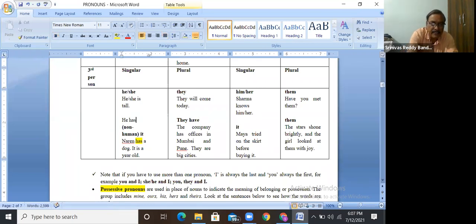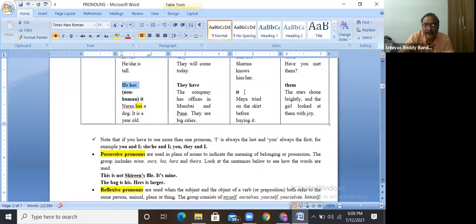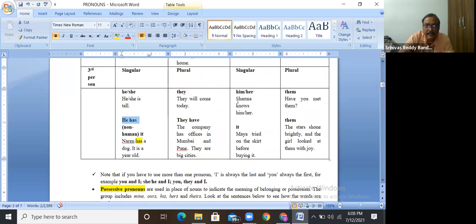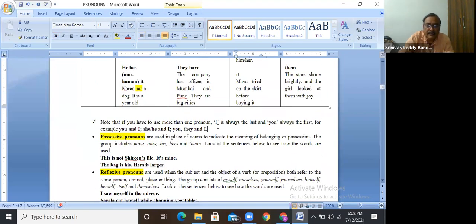Third person singular: he has, she has. Is it clear? We are aware of this one. It has. If it is third person singular, has. Sharma knows him. Third person singular, knows, does form we use. That we can say.